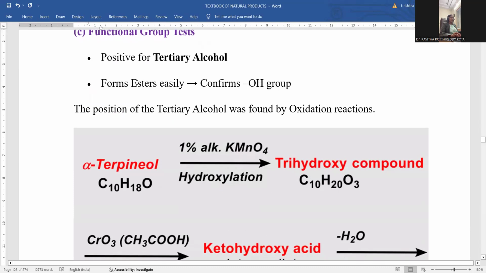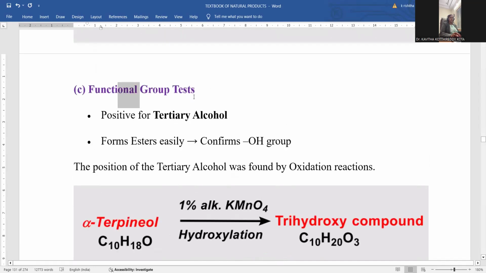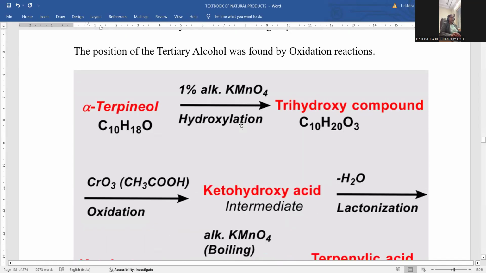Whenever this alpha terpineol, an unknown compound whose structure is not known to you, was taken and added with a known carboxylic acid, after the addition of carboxylic acid and light heating, you can experience the fruity smell. That indicates ester got generated within the test tube. So here, whenever carboxylic acid is added to an unknown compound, ester formed. The only required ingredient will be hydroxyl, right? That is the reason why alpha terpineol is a hydroxyl containing compound. This is the confirmation, the identification for the functional group.